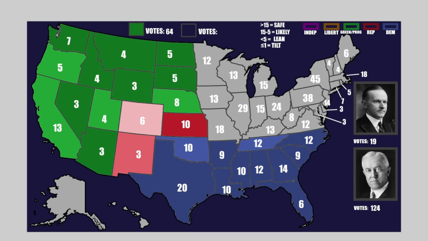But the problem with the Democrats is, how are they going to get more support? The really only places that are vulnerable are these border states right here, maybe this state as well, and that's what they need to do if they really want to win this, especially in 1924. And then for the Republicans, they just need to hold strong here.